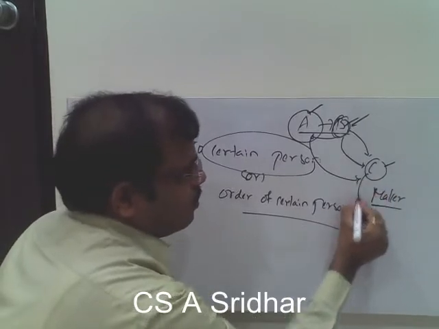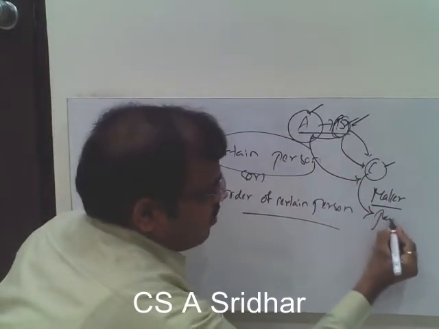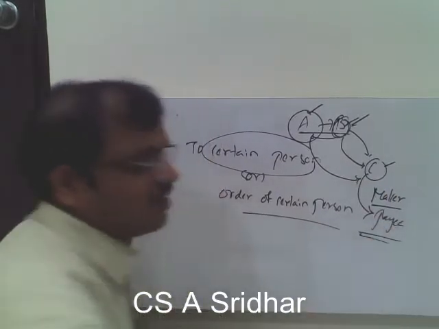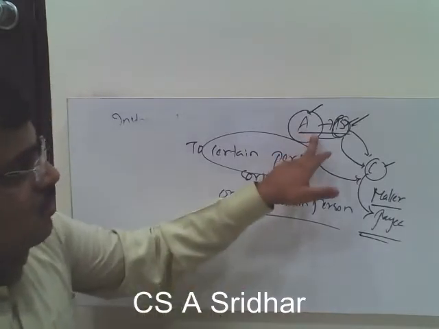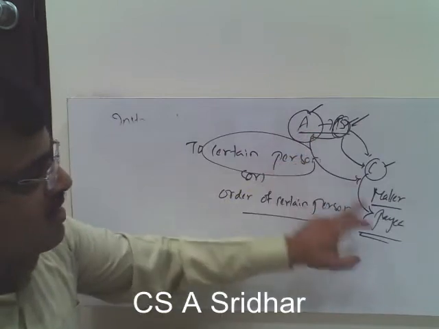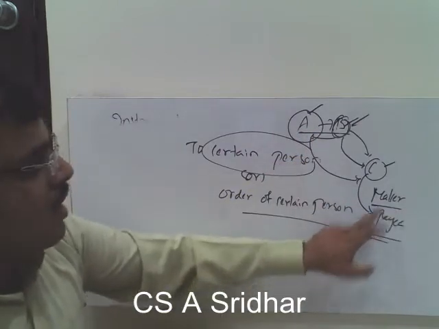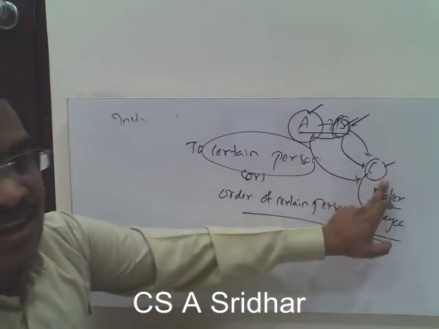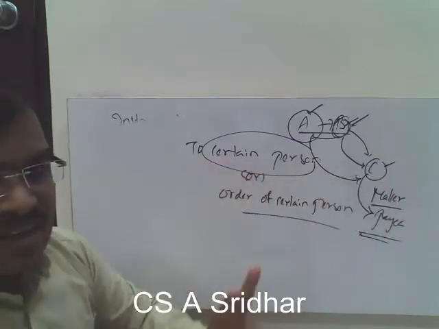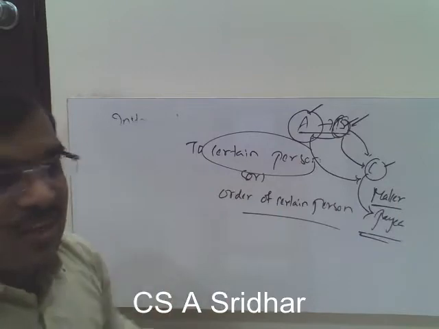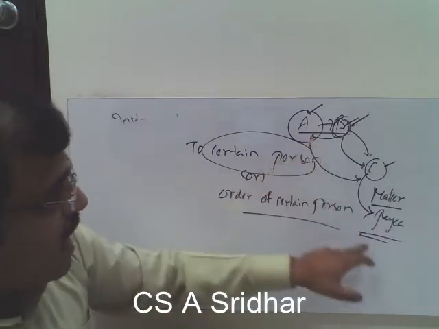And who is receiving the amount is called the payee. So how many parties are there in the promissory note? Two parties: the maker and the payee.